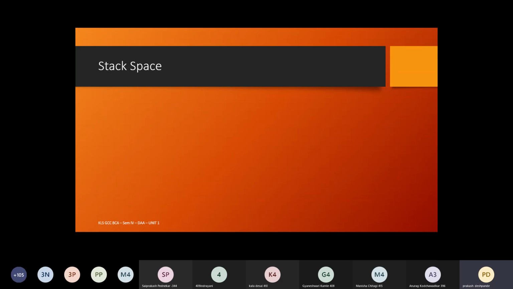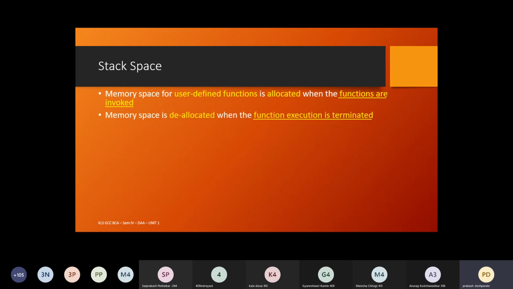The third is stack space. The stack space here is the memory required for the user defined functions. Whenever the functions are invoked, the corresponding memory related to that particular user defined function is allocated. And at the same time, when the function execution gets terminated, the memory allocated for that particular function will get deallocated. So we need to consider the memory which is required by the user defined functions, and such space we call the stack space.